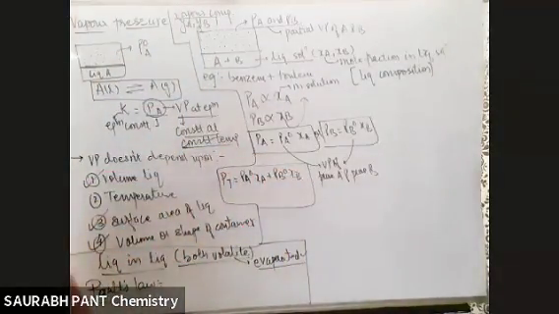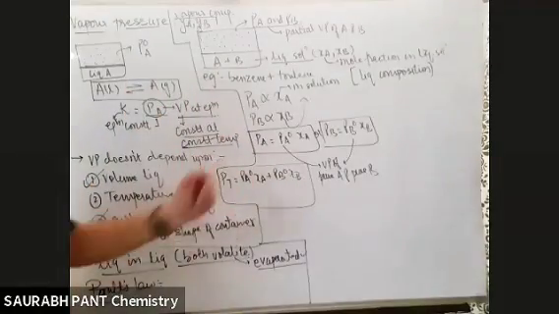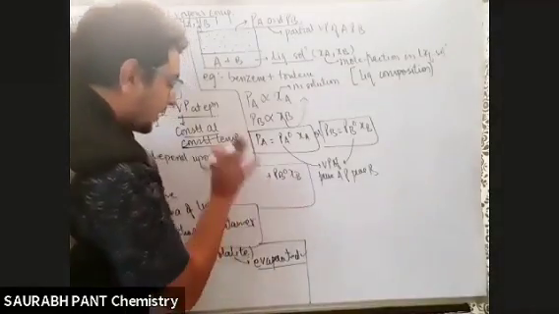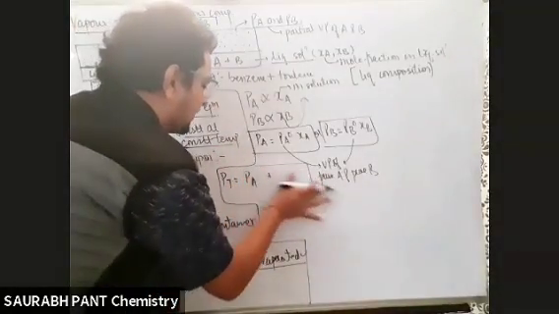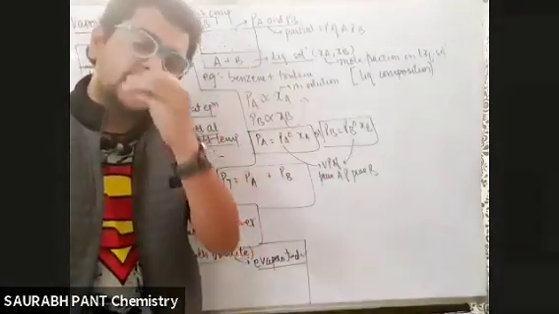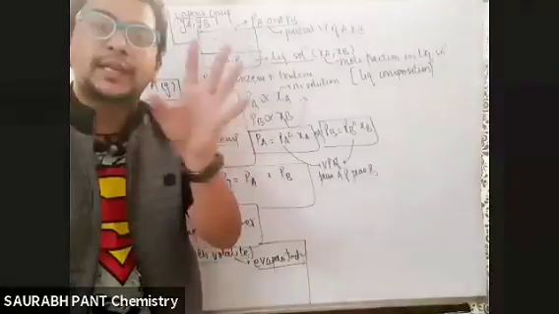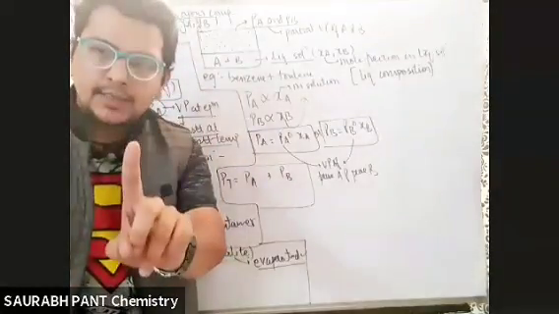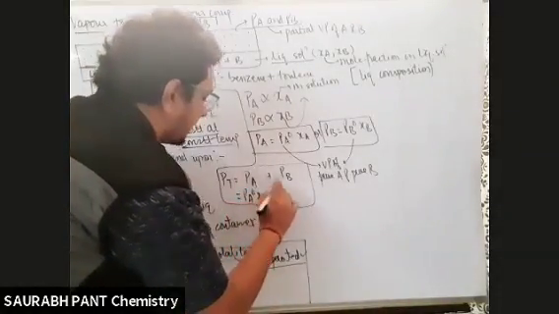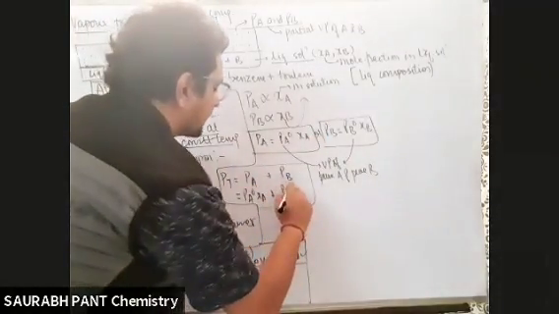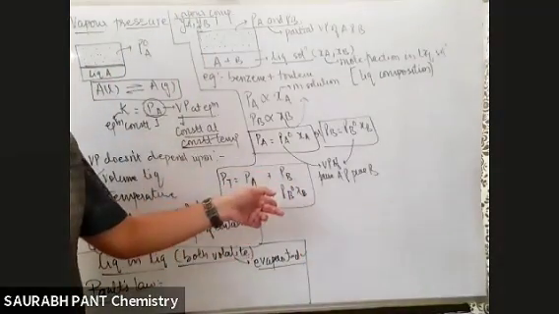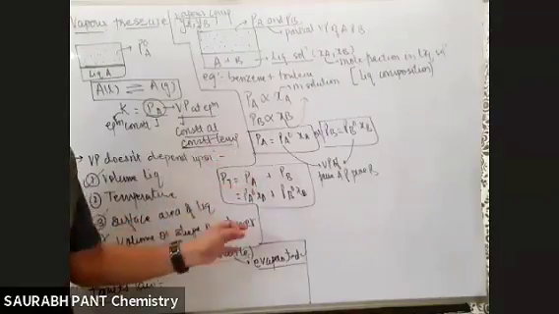This is Raoult's law. Brother, this is not Raoult's law. This is Dalton's law. So where did Dalton come from? Look. What did Dalton say? Dalton said that total vapor pressure will be equal to PA plus PB. That the total pressure of any mixture of gas is the sum of the individual partial pressures. This is what Dalton said. So in the place of PA, if I put PA naught XA, in the place of PB, I put PB naught XB, then I will get this equation. So this is the application of Raoult's law in Dalton's law.